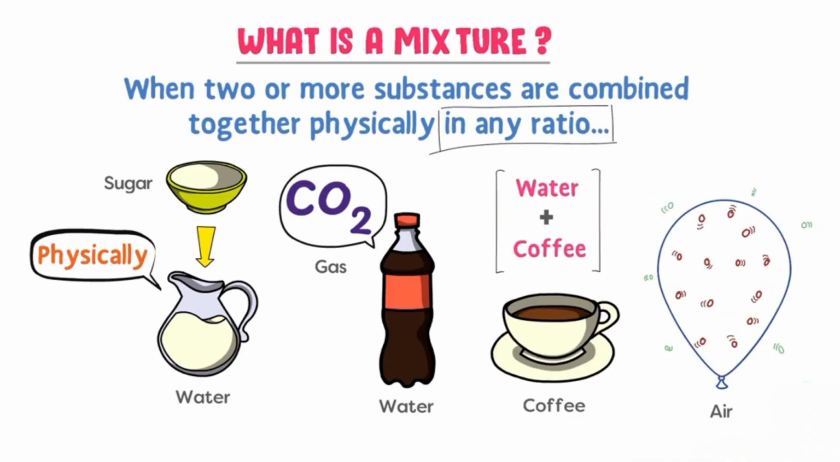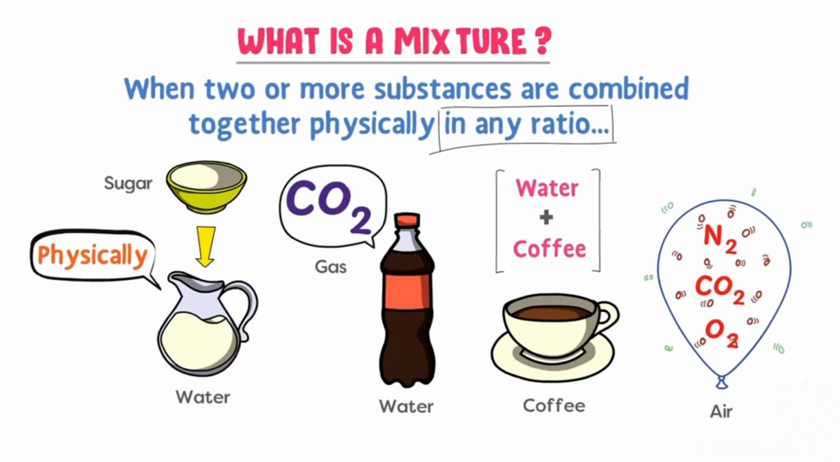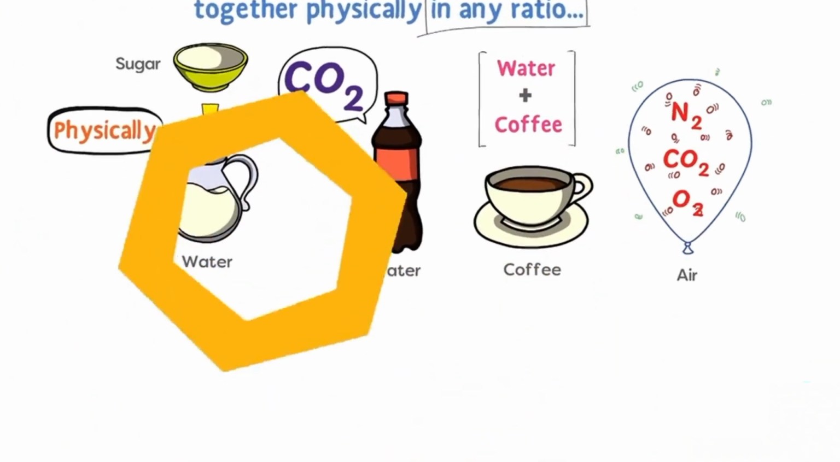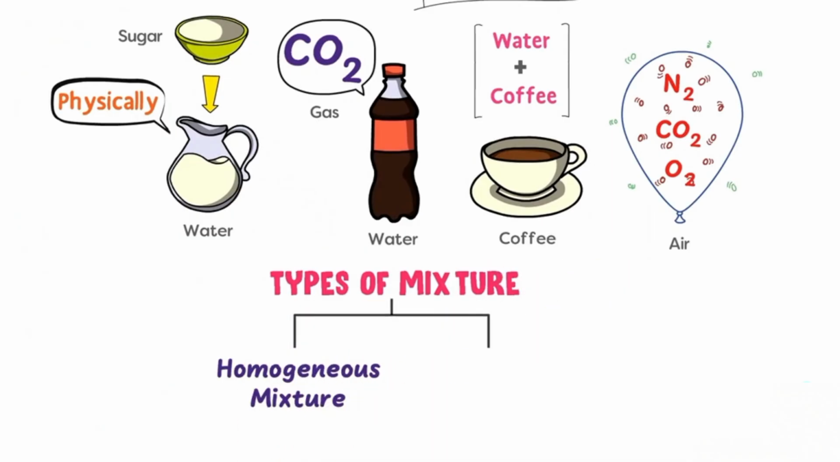Fourthly, air is also a mixture because different gases like nitrogen gas, oxygen gas, and carbon dioxide gas are mixed together physically. Thus, we learn that when two or more than two substances are joined together physically in any ratio, we get a mixture. Now, what are the different types of mixture? Well, there are two types of mixture: homogeneous mixture and heterogeneous mixture.